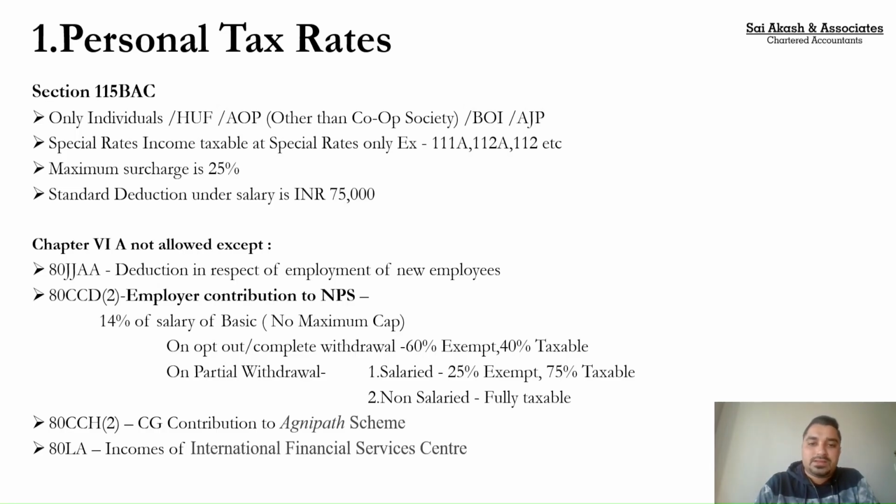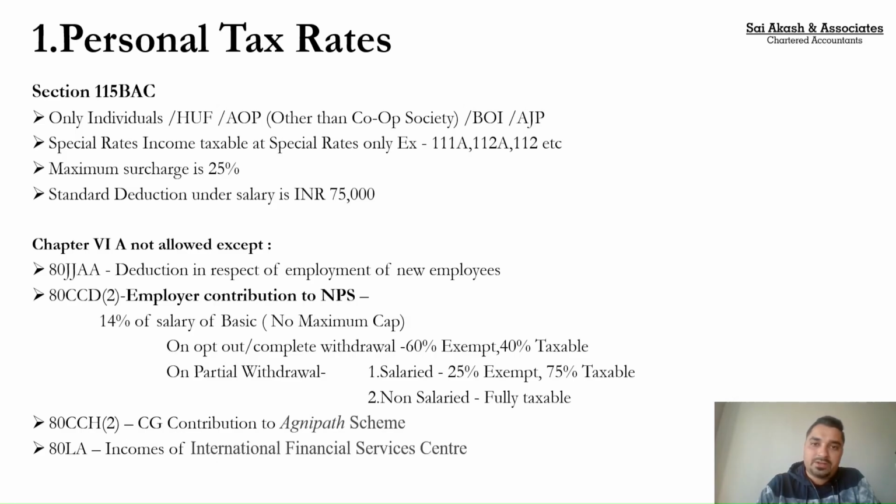For example, the short-term, like we in the coming slides we have those. So let us not go there. Let us try to understand what section 115BAC says. If you are opting for section 115BAC, the maximum surcharge applicable is only 25%, as against if you opt out of the new regime and choose the old regime, if your income is in excess of 2 crores, in excess of 5 crores, the surcharge applicable there is 37%.